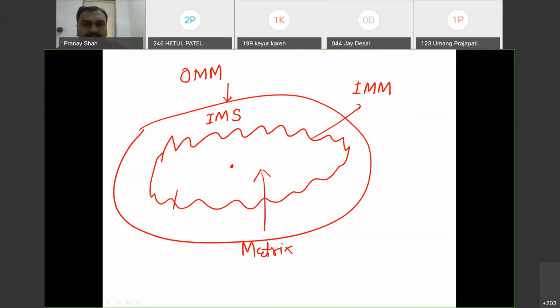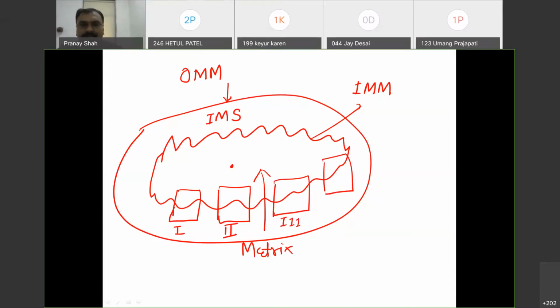Here it is in the form of 4 complexes. Suppose this is complex 1, made up of proteins and enzymes. Then complex 2, complex 3, and complex 4. The first complex is called the NADH coenzyme Q complex.